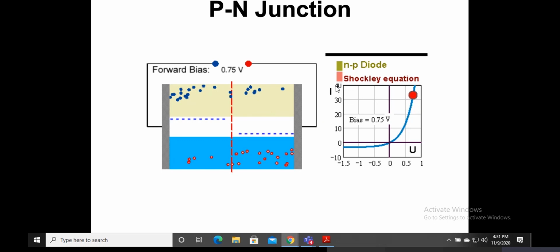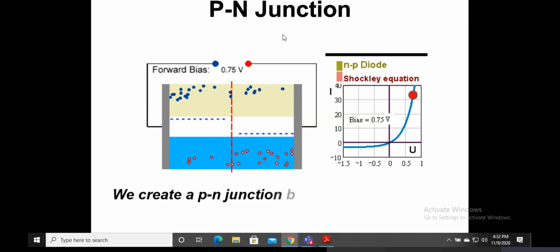In reverse biasing, it does not conduct electricity. Very interesting. With the same element, if you do a forward bias, where you connect the positive terminal of the battery to the p type and the negative terminal to the n type, it does not conduct electricity till 0.7, and after 0.7 it conducts. Whereas if you do a reverse biasing, that is, you connect the positive terminal of the battery to the n type and the negative terminal to the p type, then it doesn't conduct electricity.